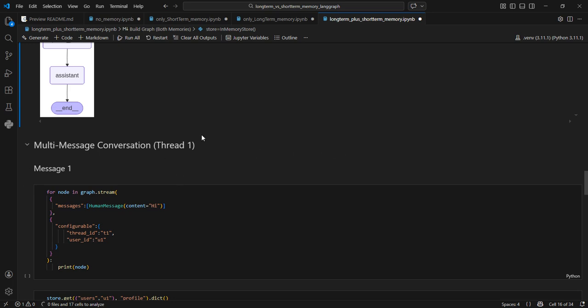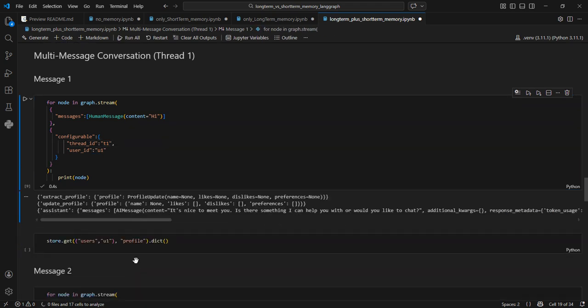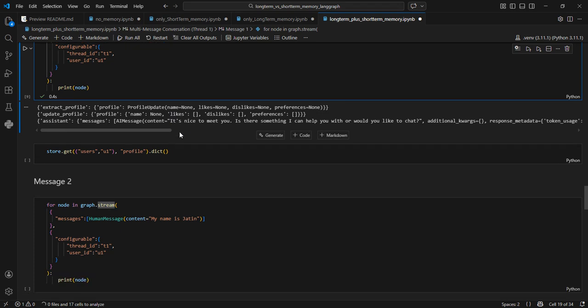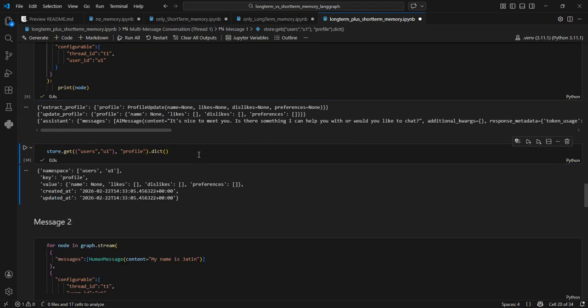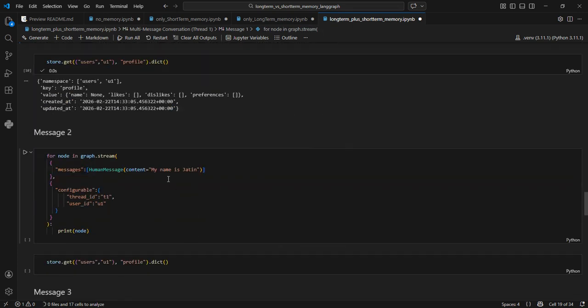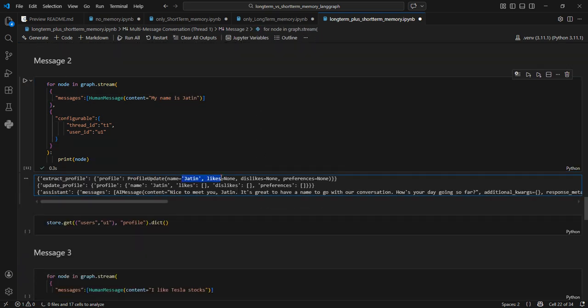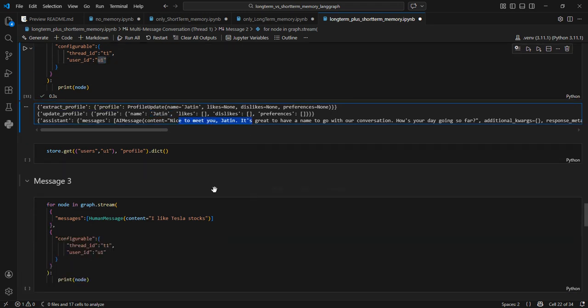So now we will define the threads also. In long-term memory, there was no concept of thread, only user ID was there. Now we have a thread also, T1, and a user ID also, U1. Simply ask hi. So these are the steps that ran because we are streaming it. Now let's see whether anything was captured. Nothing. Here also you could see nothing was captured. Now I tell my name is Jatin. So now it has captured the name and it has saved it in this field in the profile for U1 only. Okay. So this is a message, doesn't matter.